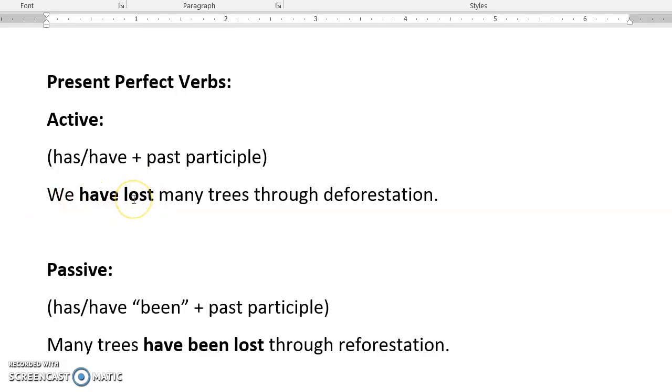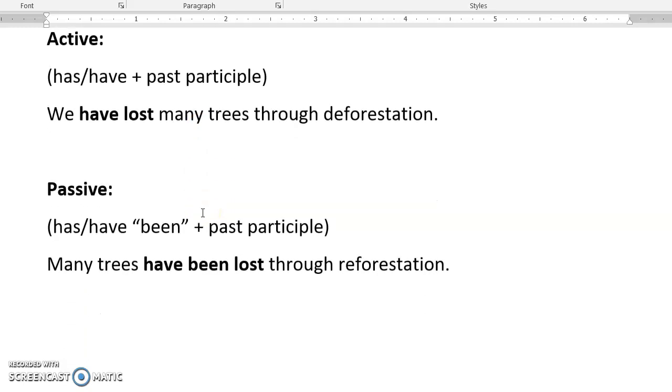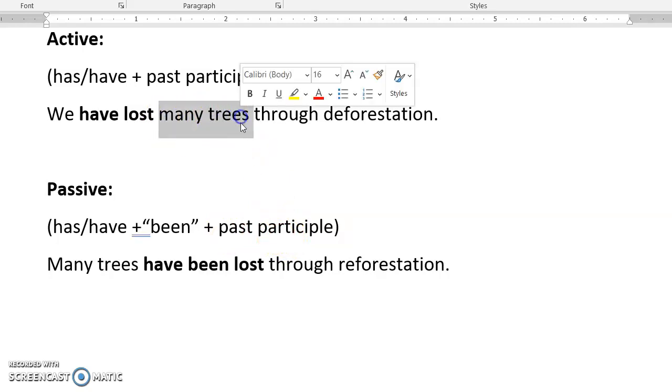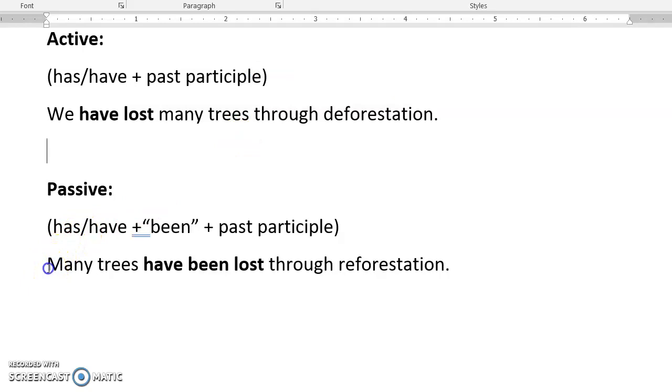So we are doing this action of losing. Okay, and to make it passive, again, we're going to take the object and make it the subject. And we're going to use a passive verb. So it's very close. It's, again, using has or have, but this time you're going to add the word been and then a past participle as well. So this object, many trees, becomes the subject.